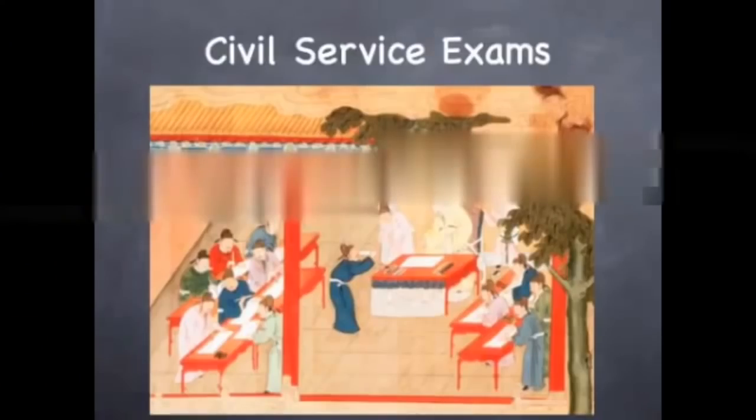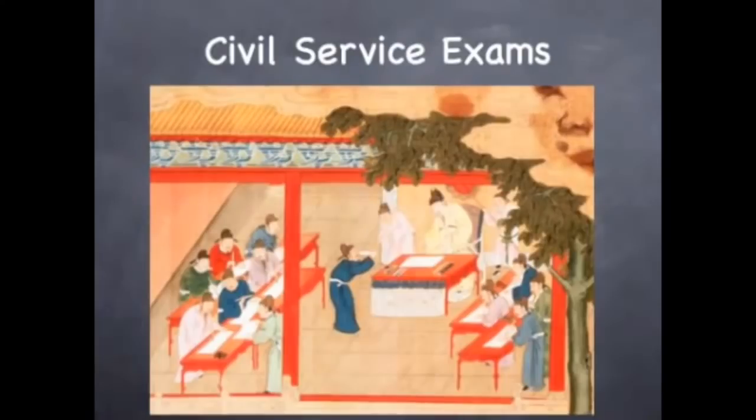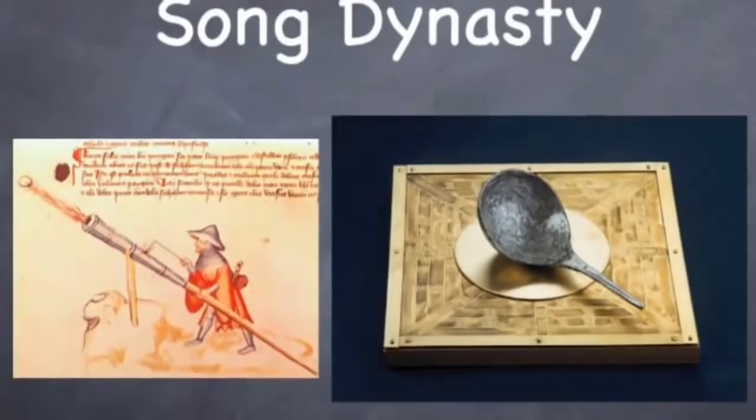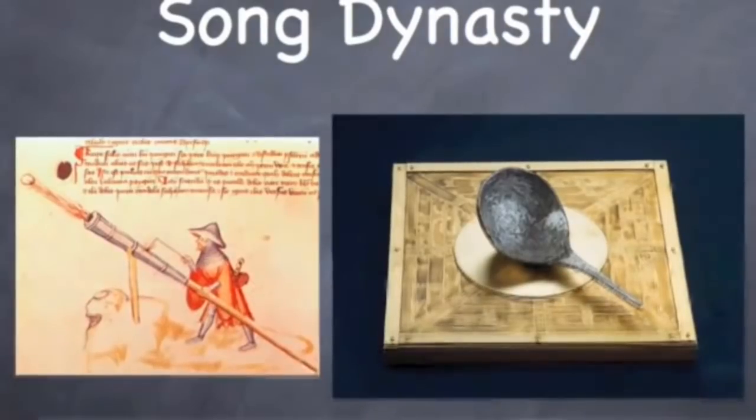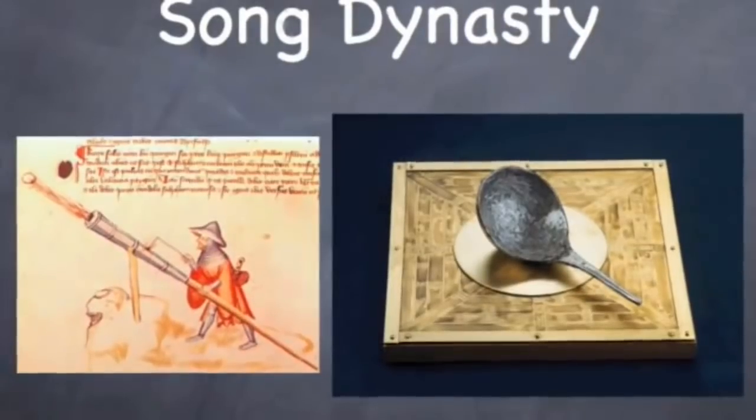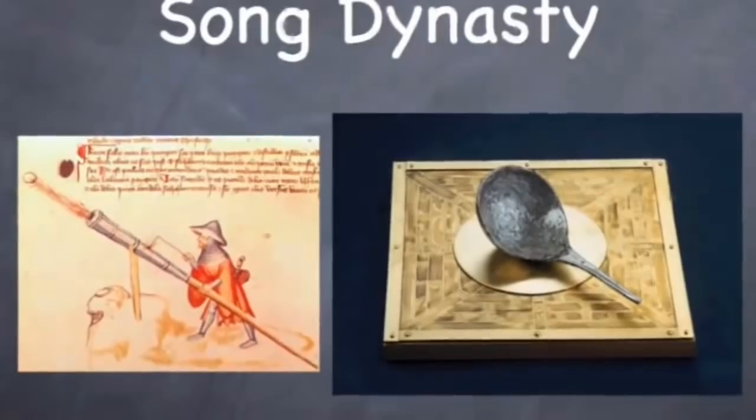During the Tang Dynasty, standardized tests were also created. The Chinese used them to evaluate civil servants to see if they could serve the government. An example of a standardized test for you would be the CSAP. Now that there was gunpowder in China, they figured out how to use that as a weapon. They built rockets, cannons, and guns.